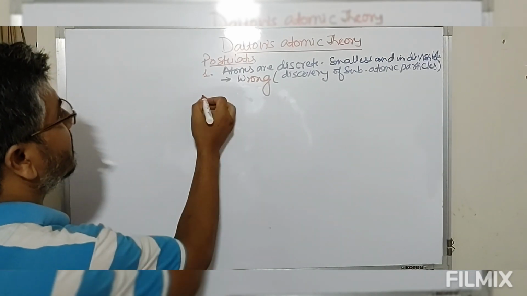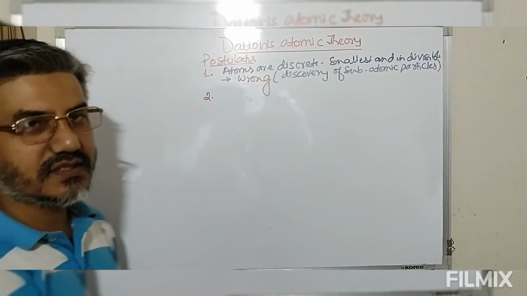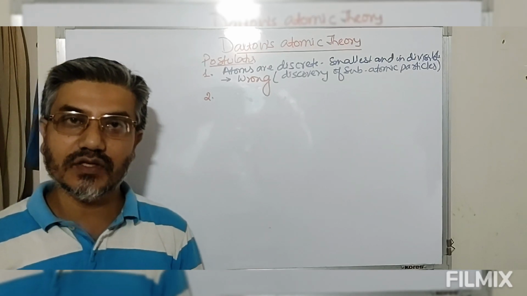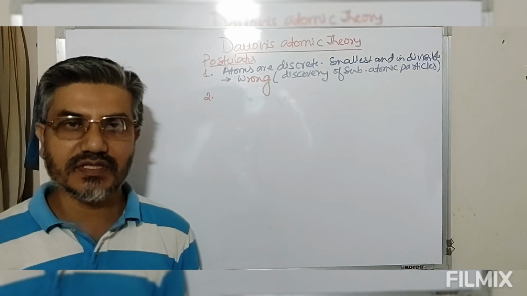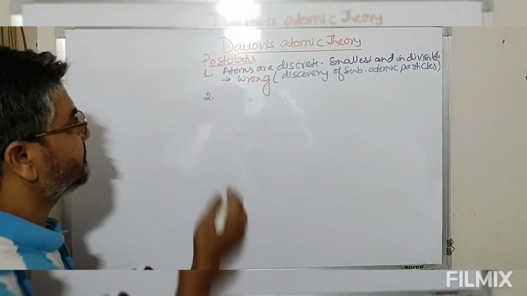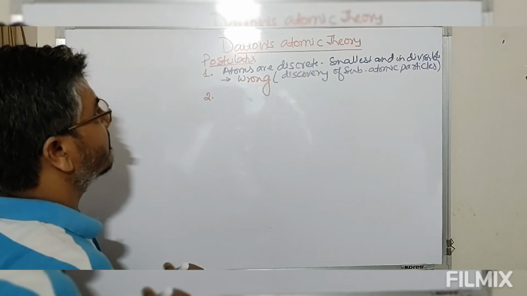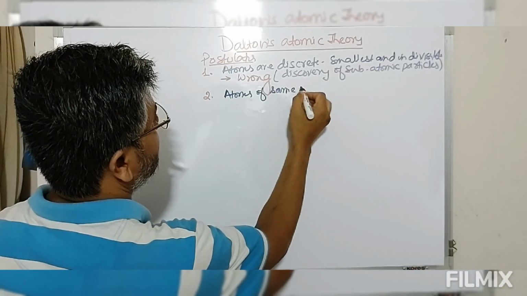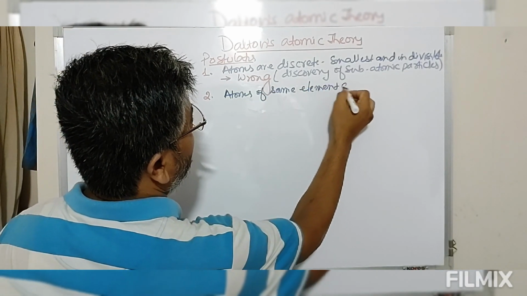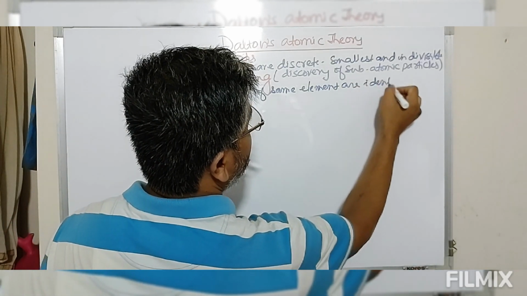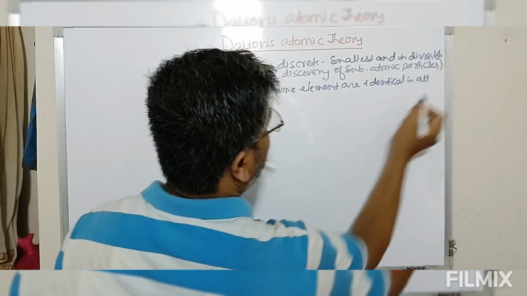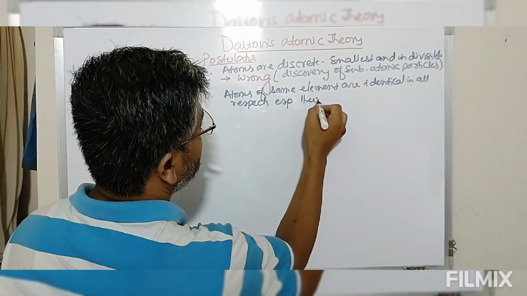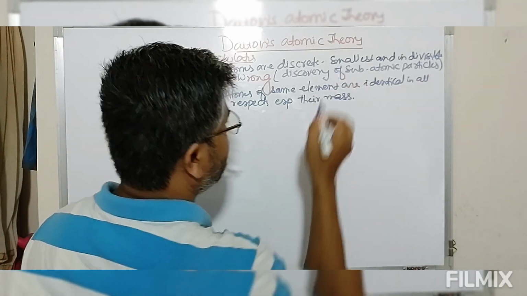The second statement given by John Dalton about these atoms is that atoms of the same element are identical in all respects. In all respects means their properties, including the mass. Atoms of the same element are identical in all respects, especially their mass.